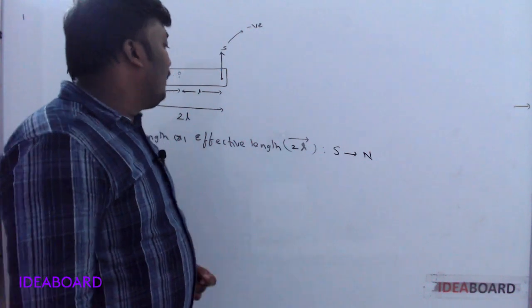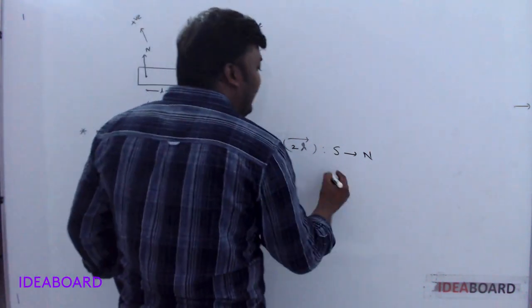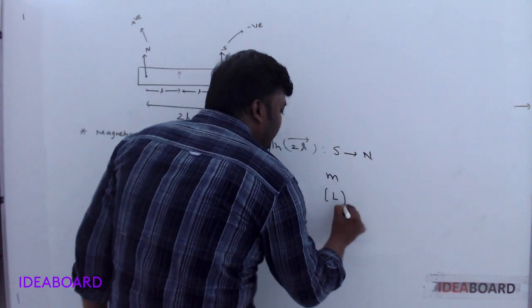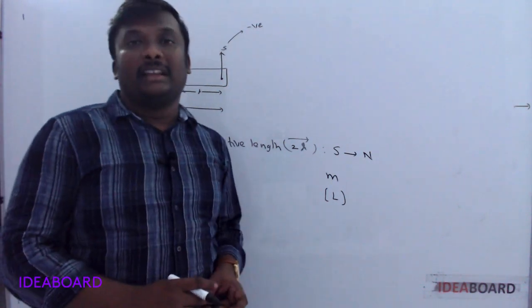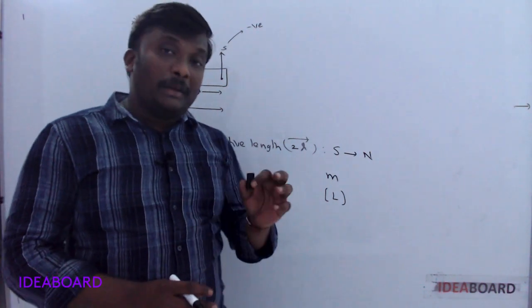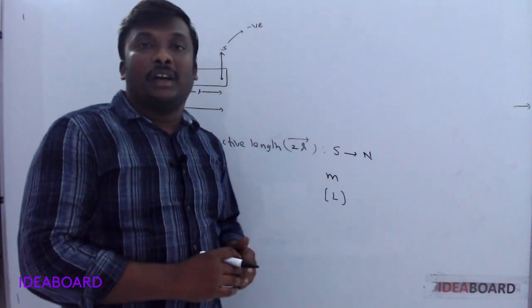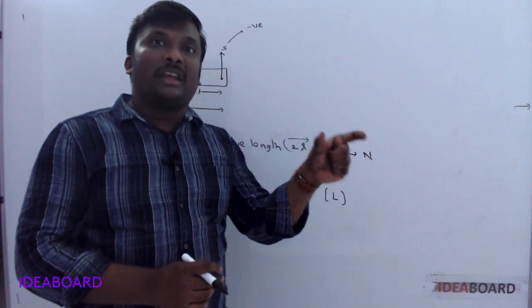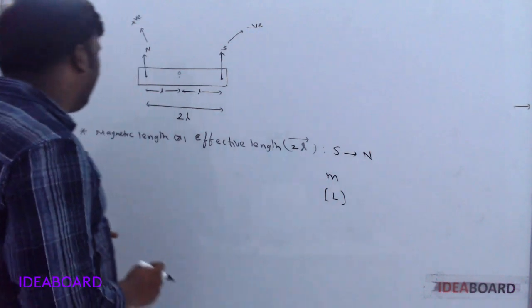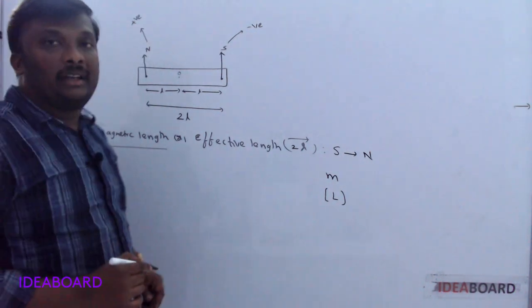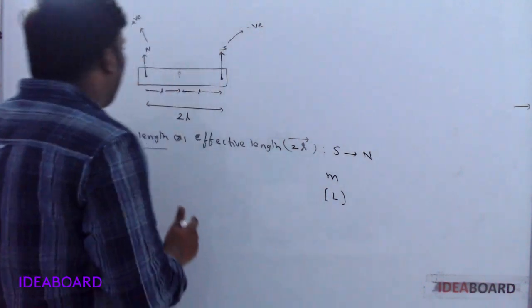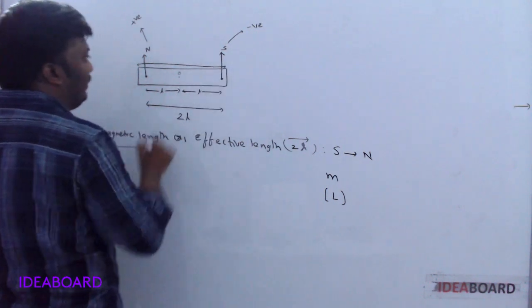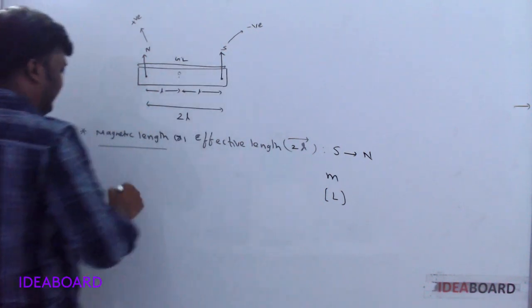The unit of magnetic length is meter, and the dimensional formula is L. Magnetic length is independent of the shape of the body. It depends only on the positions of the poles. Where the poles are available, on that basis the effective length or shortest distance is taken as the magnetic length of a magnet. Understand? Now, see, the actual length of the magnet is called the geometrical length.